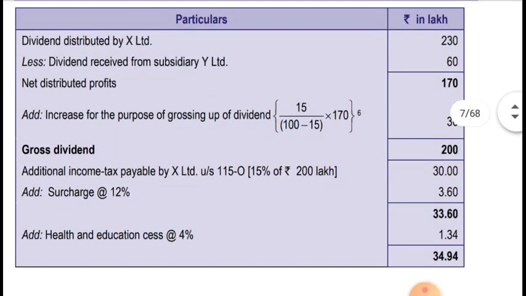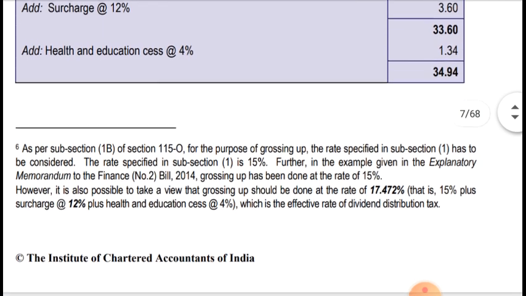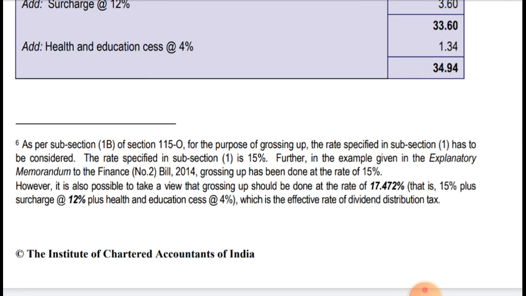They are giving a reference to the calculation of grossing up of dividend. As per subsection 1B of section 115O, for the purpose of grossing up, the rate specified in subsection 1 has to be considered. The rate specified in subsection 1 is 15%. Further, in the example given in the explanatory memorandum to the Finance (No. 2) Bill 2014, grossing up has been done at the rate of 15%.